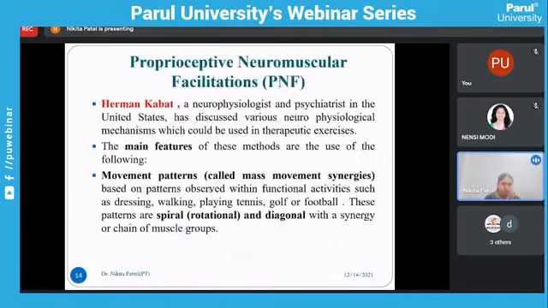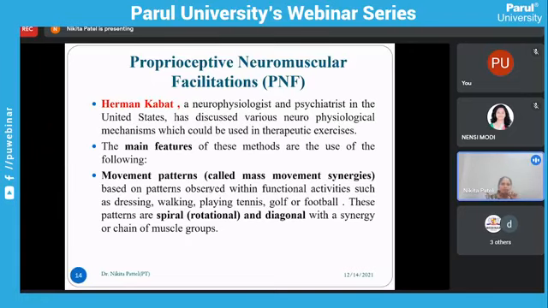Next is proprioceptive neuromuscular facilitation. Everyone knows this PNF technique, I think. It was given by Herman Kabat, a neurophysiologist and psychiatrist in the United States, who discussed various neurophysiological mechanisms which could be used in therapeutic exercise. The main features of this method are spiral, rotational, and diagonal movement.